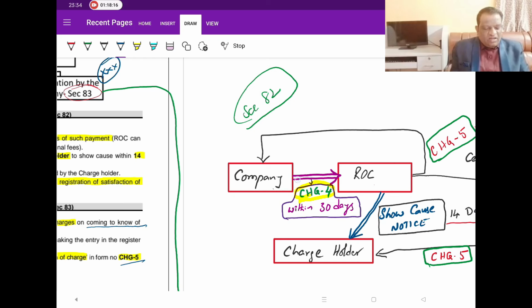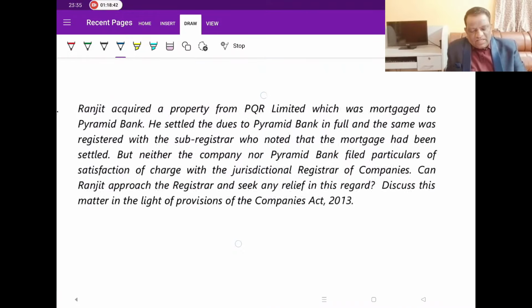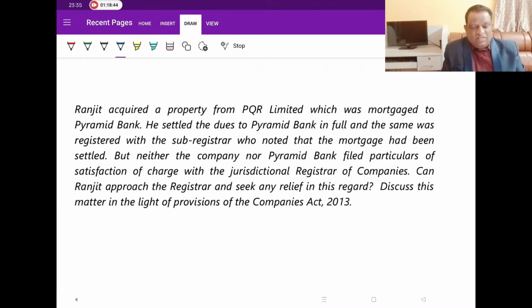One is when the company is communicating, which is what we talked about in section 82. The other is when the company is not communicating, but the ROC comes to know through some other source that the payment has been settled and nobody is coming to settle this. The ROC is entitled because he doesn't want his database to be wrong. So he has been authorized to delete the entries, issue the CHG5 to both the parties and close the matter. Now, to emphasize that, look at this ICAI question on this particular concept.